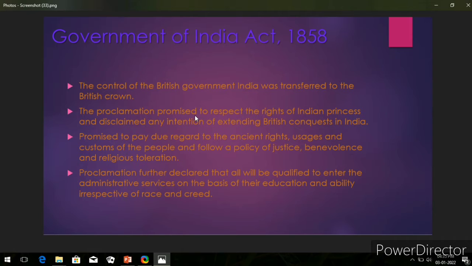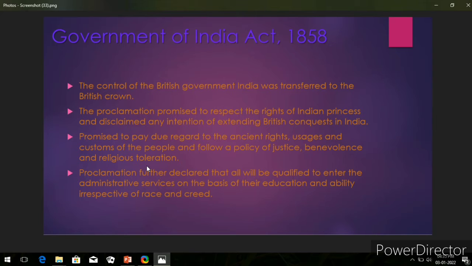Let's move on to the next line. Here it is mentioned that they promise to pay due regard to the ancient rights, usages, and customs of the people and follow a policy of justice, benevolence, and religious toleration. What it means is they promise to pay due regard to the old ancient Indian rights, their usage and customs, traditions of the people, and they will follow a policy of equal justice to all, benevolence, welfare plans, and freedom of religion. Religious toleration means freedom of religion.